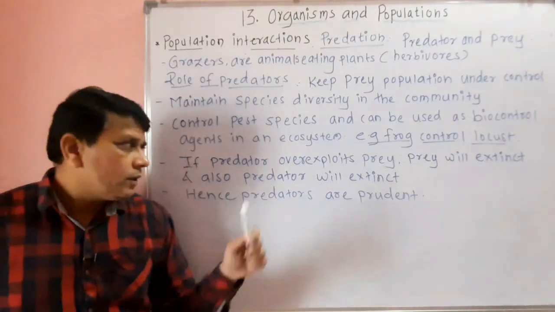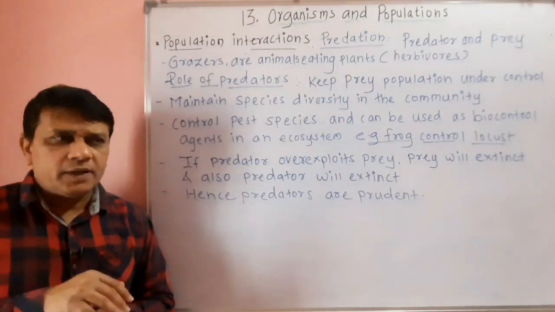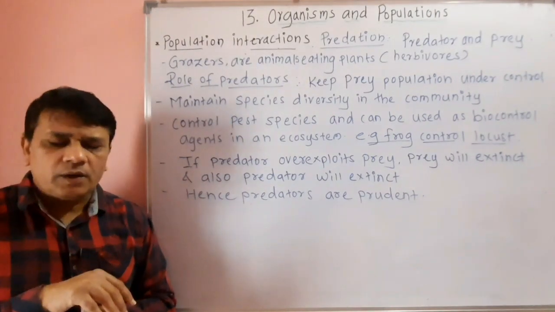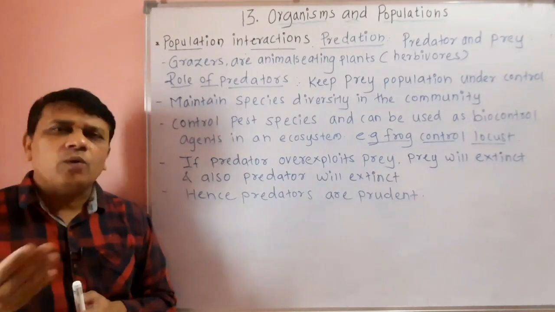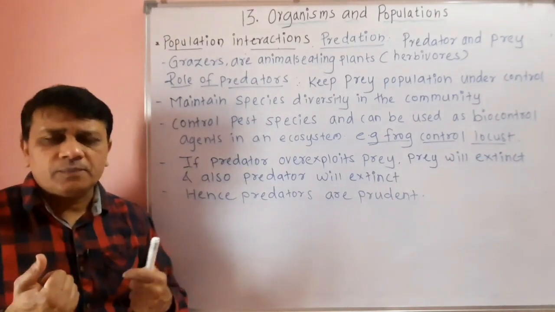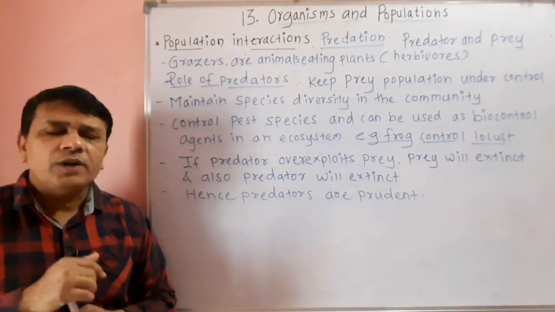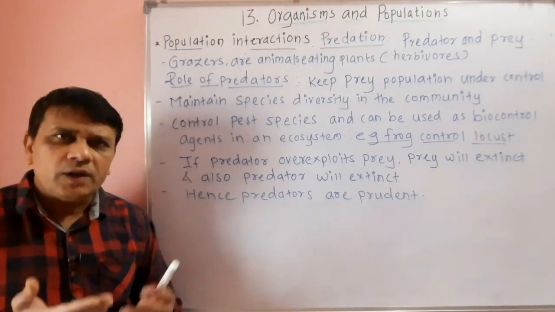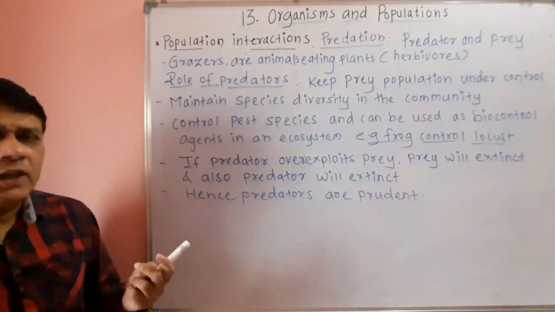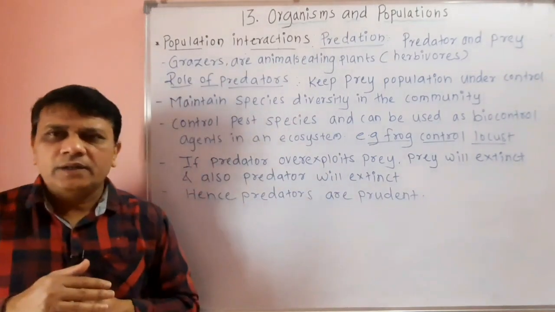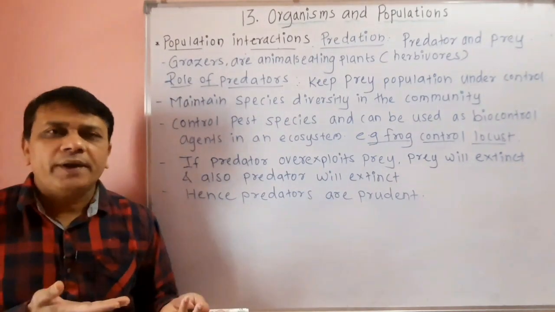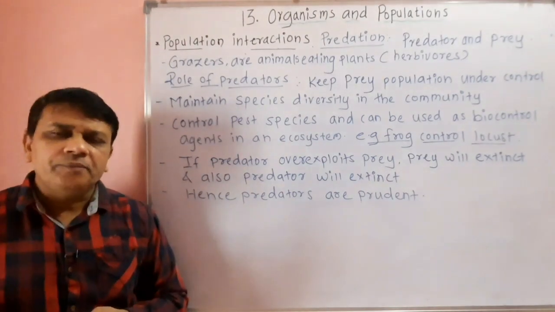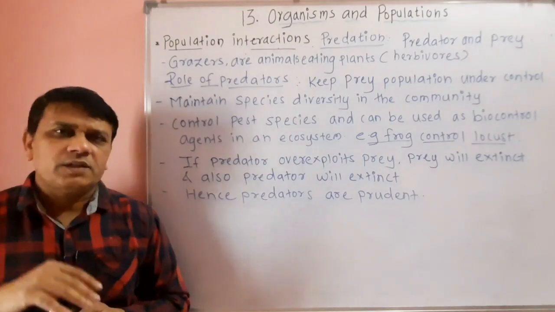Then if predator overexploits prey, that means when the organisms feeding on other organisms overuse these prey, then a time will come that all the prey population will vanish or go extinct. And also when the prey go extinct, the predator would not have any organism to feed, and finally the predator will also go extinct.